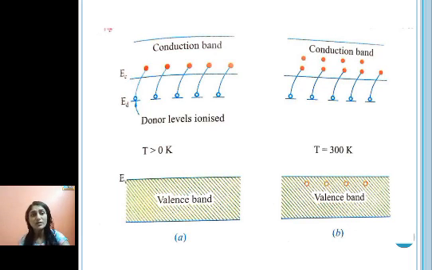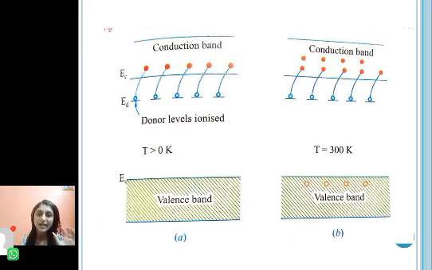Now, when the temperature is 300 Kelvin, that means room temperature, we know that in semiconductors some of the covalent bonds are broken, and that is how conduction takes place. So the energy which is available here is equal to Eg, EC minus EV, that is Eg.